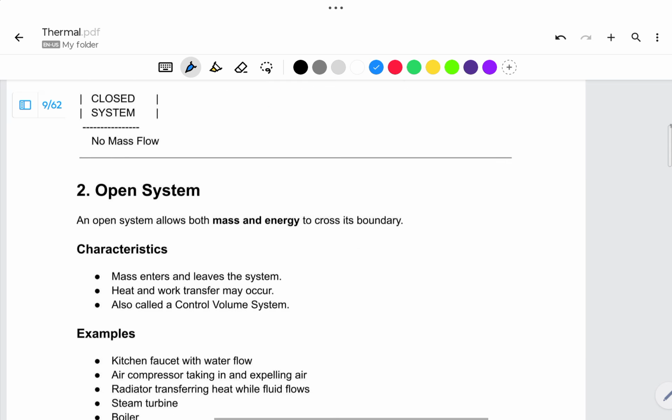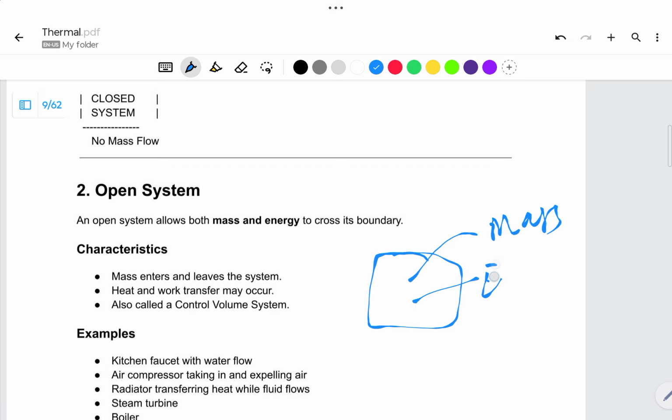Then comes the open system. In the open system, if I take a system, both mass as well as energy will travel out of the system, or else they may come into the system. Mass enters and mass leaves the system. Heat and work transfer may occur. It is also called a controlled volume system, because we can control the mass going out and coming in.